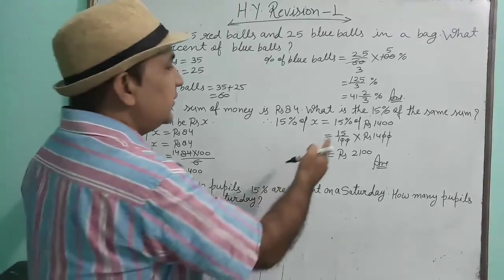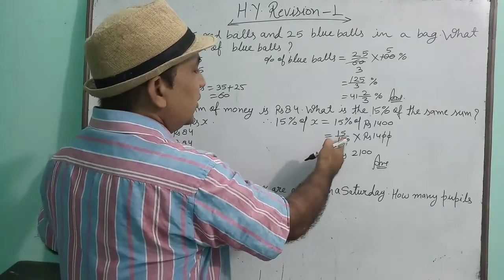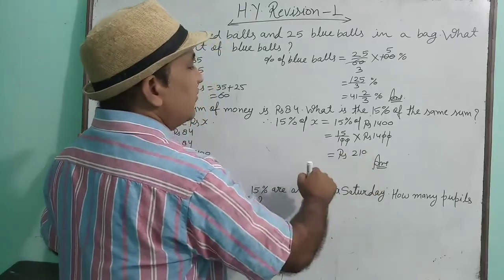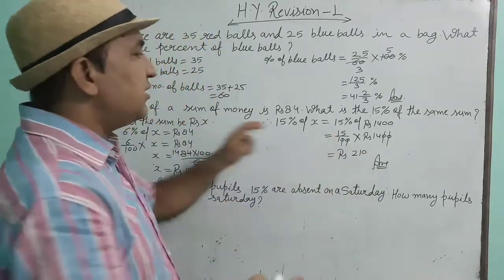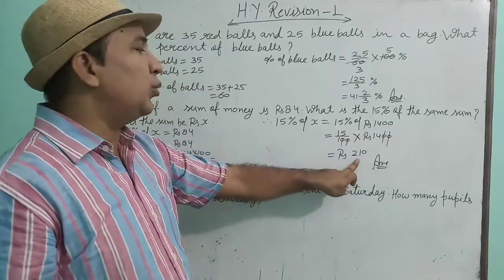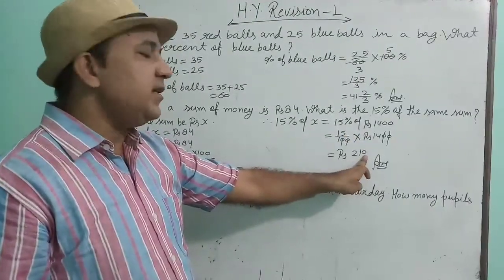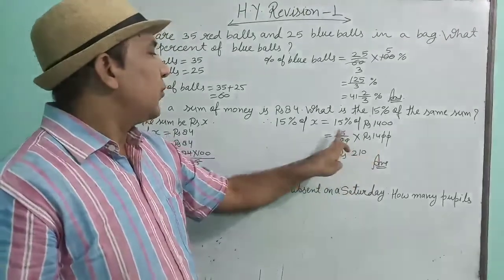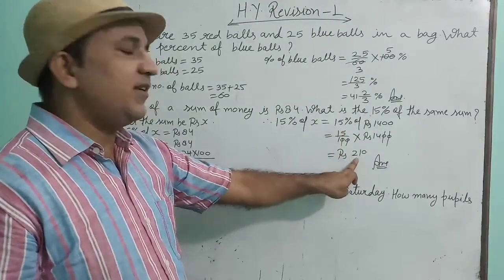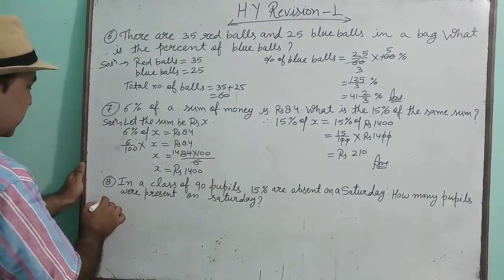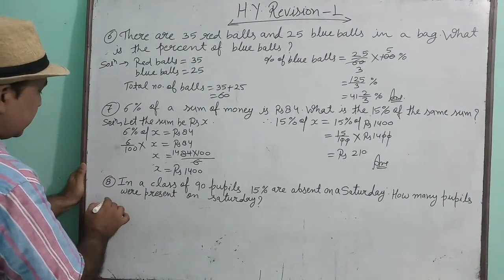2100. Is this correct? 210 only, not 2100. 15% of 1400 will be 210 rupees. See, 14 into 5 is 70, 0, 7 carry on. 14 into 1 is 14 plus 7, 21. That means rupees 210. Now see the last question of the day.